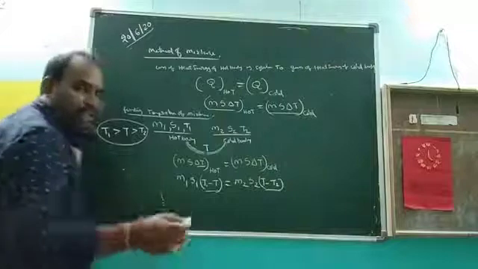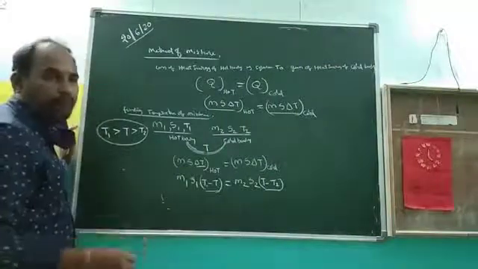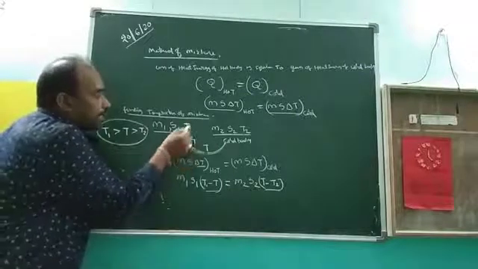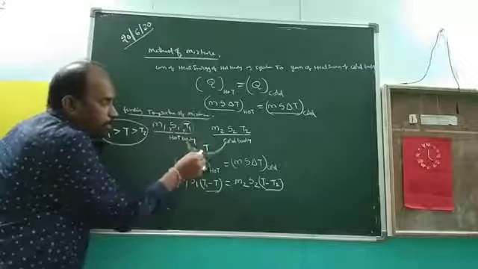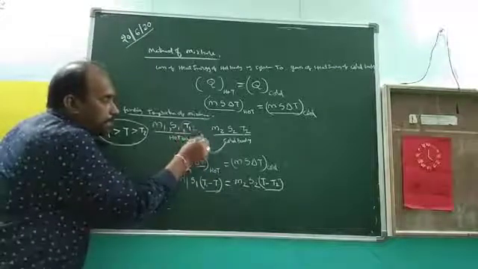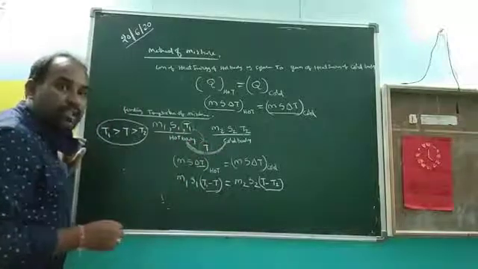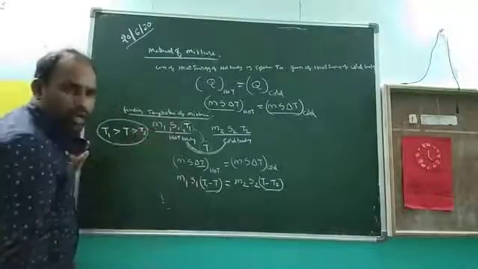Once again, I have explained how you write delta T for the hot body and the cold body. Before mixing, the temperature of the hot body is T1. After mixing it is T, so the temperature decreases for the hot body. For the change in temperature, you write the highest value minus the lowest value.